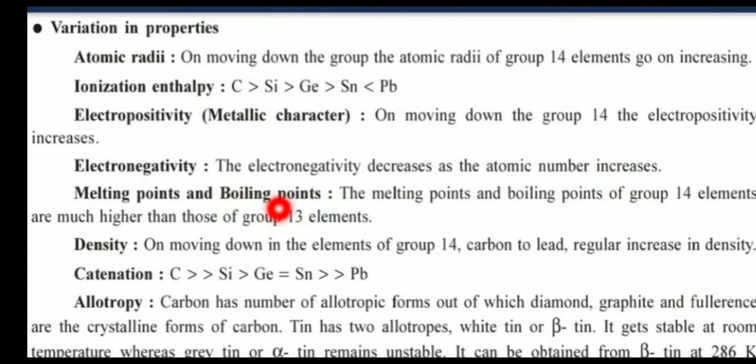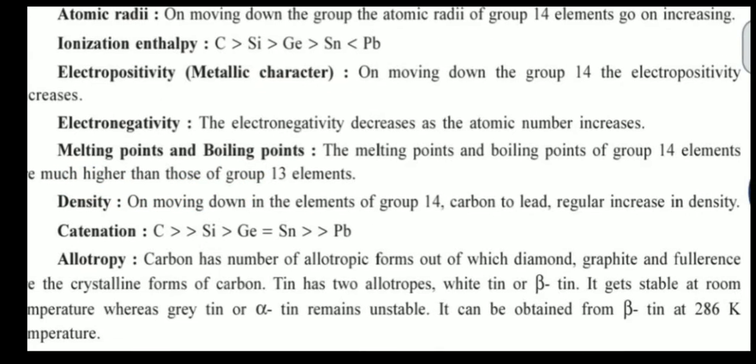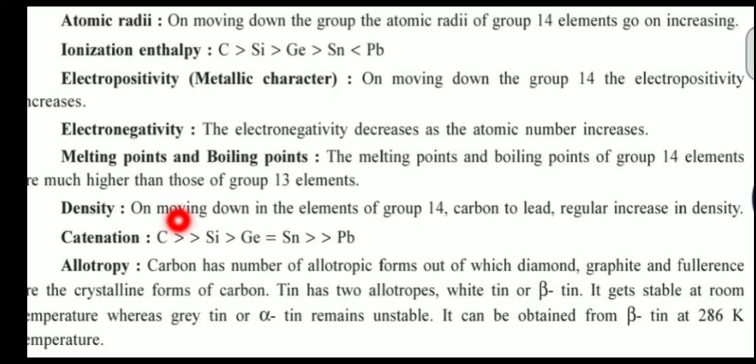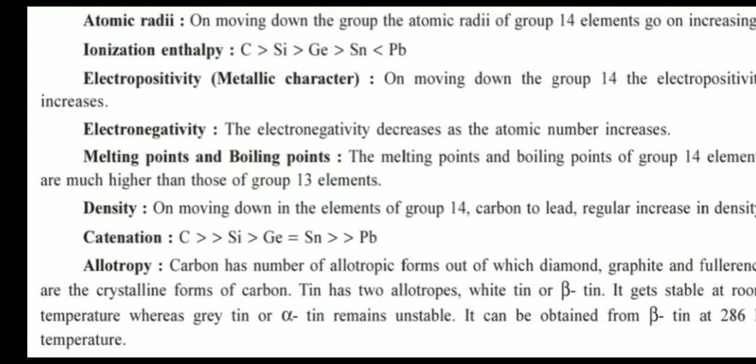Melting points and boiling points. The melting points and boiling points of group 14 elements are much higher than those of group 13 elements. Density. On moving down group 14, from carbon to lead, there is a regular increase in density. Catenation: carbon and silicon, very important. Allotropy. Carbon has a number of allotropic forms, out of which diamond, graphite and fullerenes are the crystalline forms of carbon.